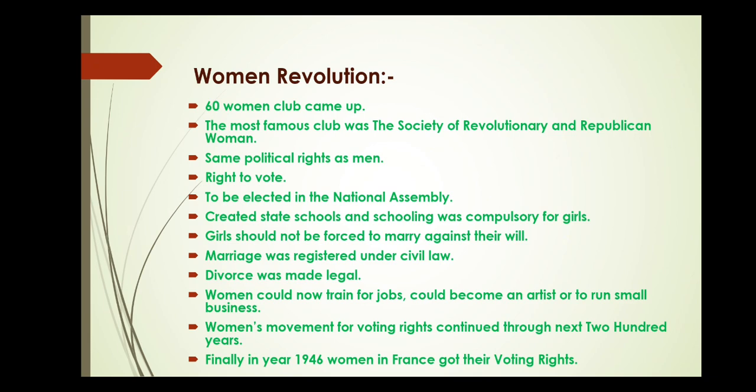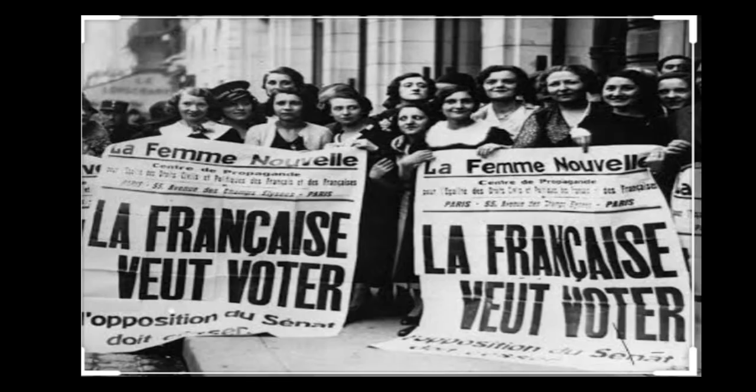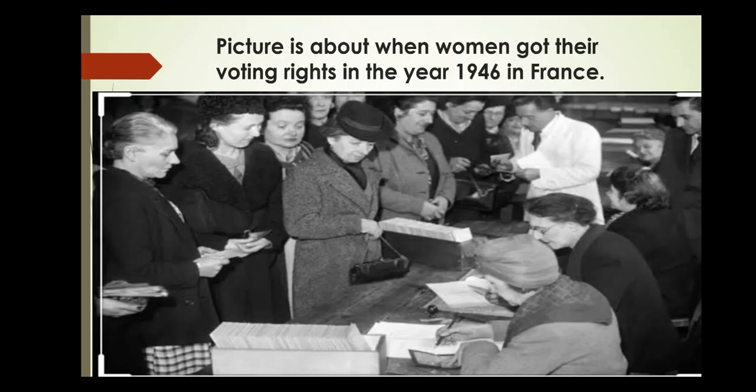Ninth, divorce was made legal. Tenth, women could now train for jobs, could become artists or run small businesses. Eleventh, the women's movement for voting rights continued through the next 200 years. Twelfth, finally in the year 1946, women in France got their voting rights. The picture is about when women got their voting rights in the year 1946 in France.